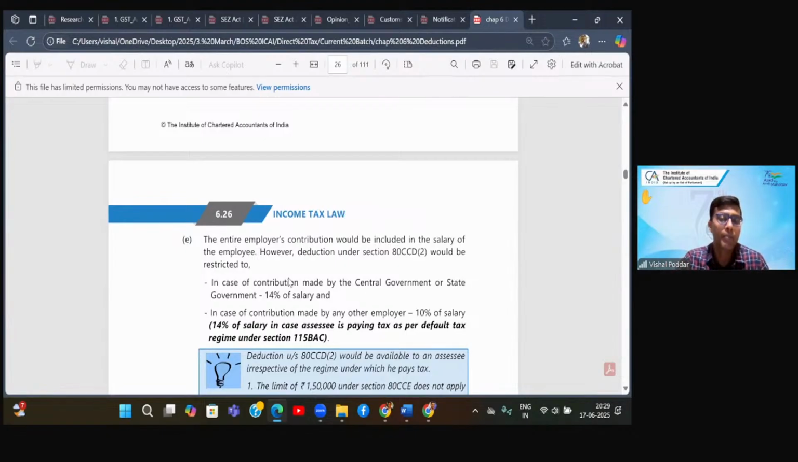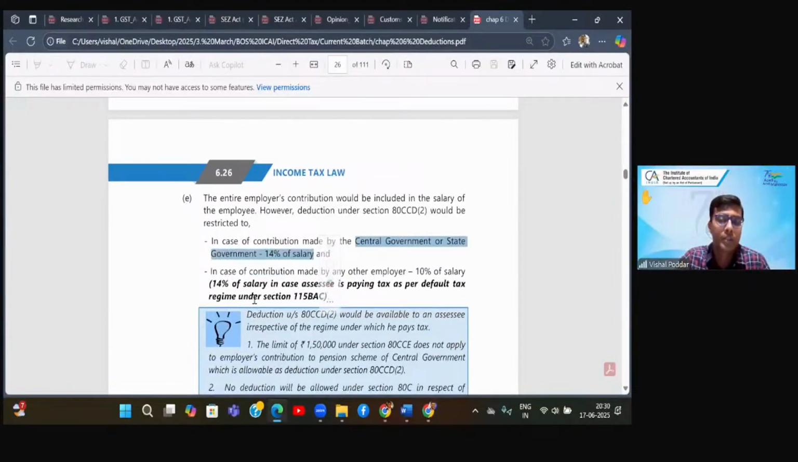Now, interestingly, where your employer is a central or state government, the limit of deduction, which was earlier 10% of salary, has been increased to 14% of salary. And in case your employer is a private employer, the limit is 10% of salary, right?